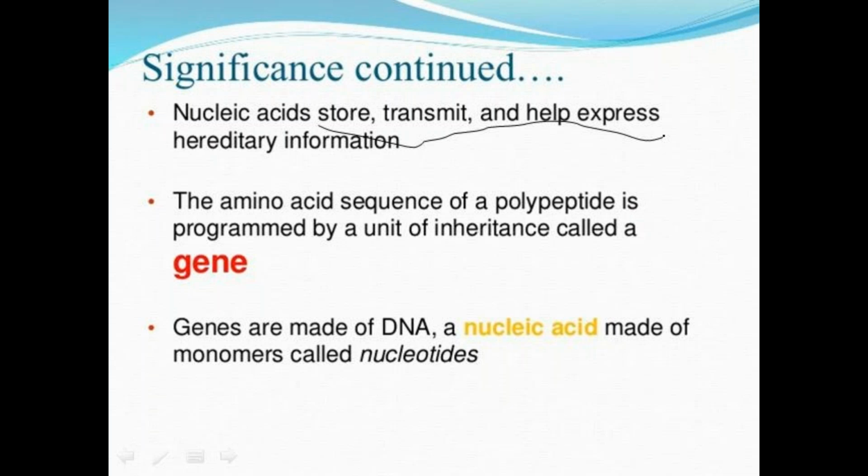Here, the formation of mRNA from DNA, and from mRNA to protein, means that information is encoded mainly in the form of proteins. And for that, the structural and functional unit mainly responsible for encoding the information is the gene. That means the protein information, the amino acid sequence of a polypeptide, is programmed by a special unit of inheritance, and that is called the gene.